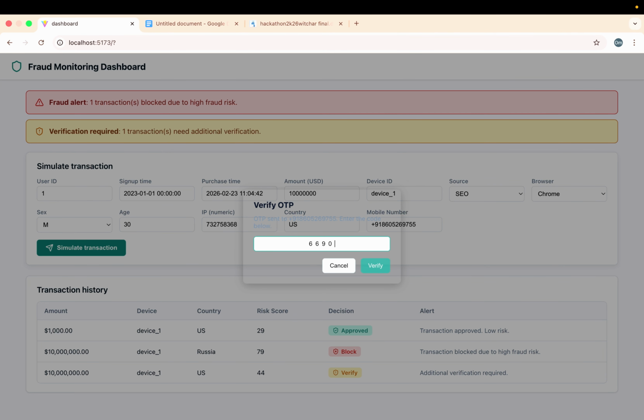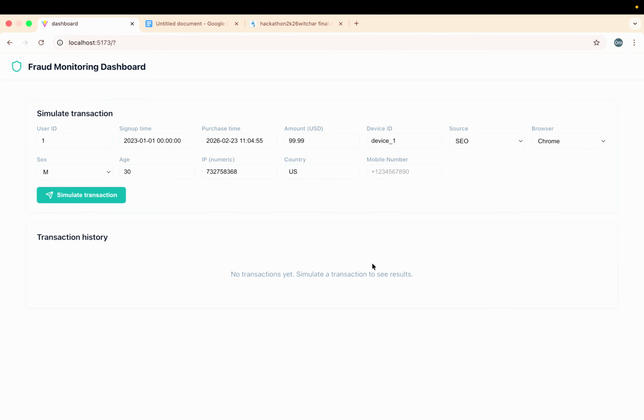After entering the correct OTP, the system verifies the user's identity and allows the transaction to proceed. As shown on the dashboard, the decision is updated and the transaction is completed securely.